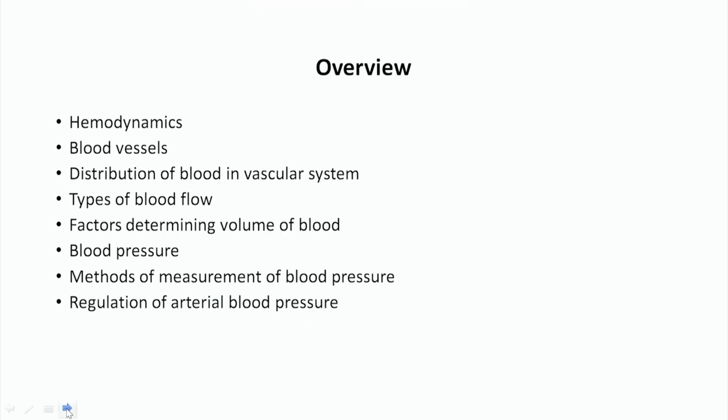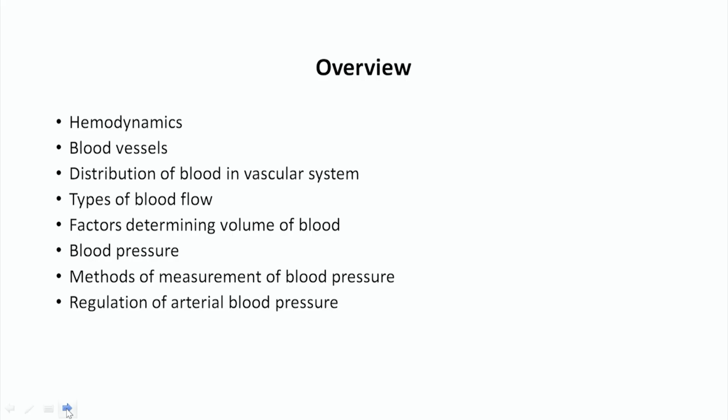In this topic, first we will discuss hemodynamics. Hemodynamics means how the blood is flowing through the blood vessels. What are the dynamics, means how it is flowing in the arteries and how it is flowing in the veins. Then we will see the different types of blood vessels, in brief, a little anatomy of the blood vessels. Then we will see how the blood is distributed in the different vascular systems.